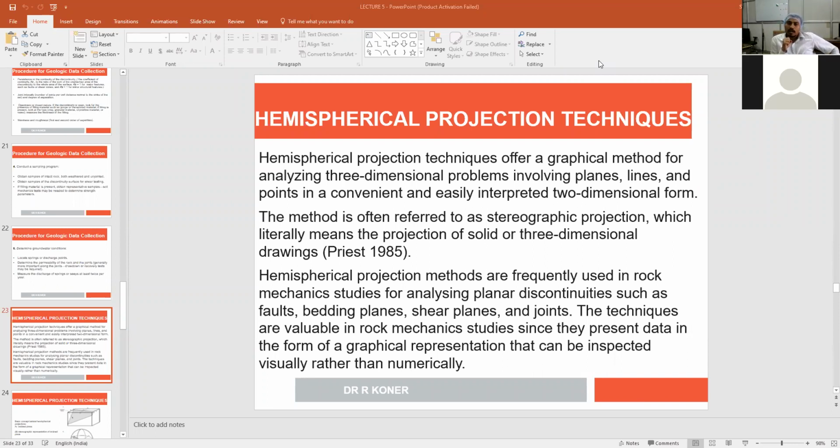Today we are going to start a new topic. It is hemispherical projection theory. From the term hemisphere, you can easily understand this hemisphere I am talking about. The globe is our Earth.